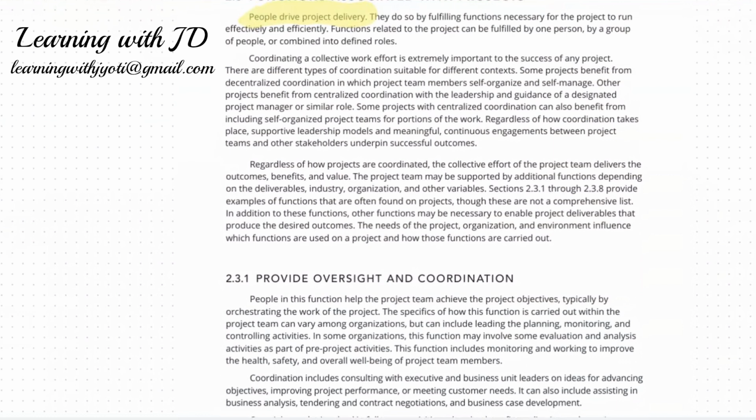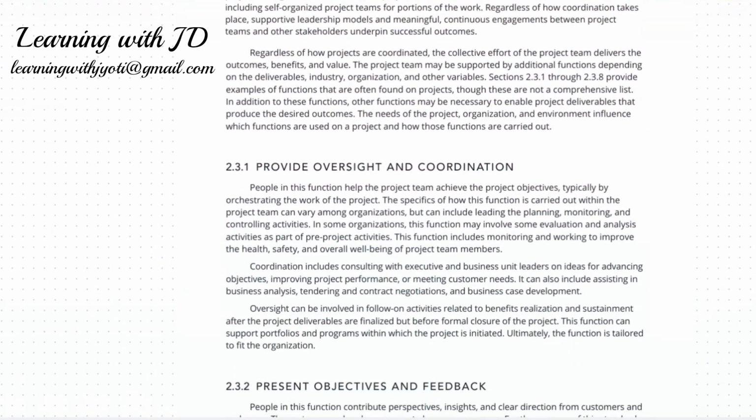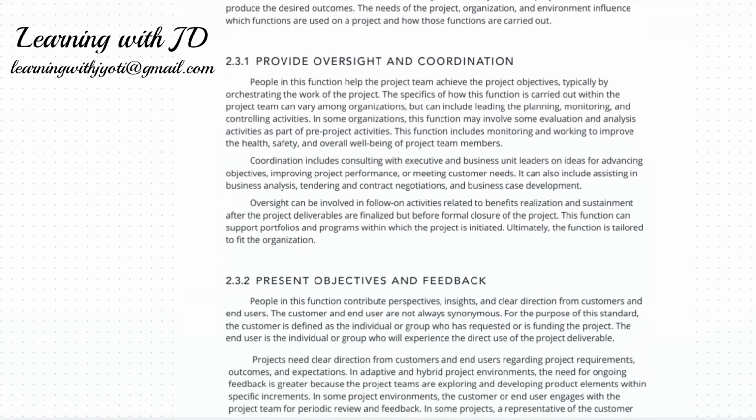The needs of the project, organization, and environment influence which functions are used on the project and how those functions are carried forward. As a project manager, it is your responsibility to provide oversight and coordinate. People in the function help the project team achieve the project objective. As a project manager, you are the one responsible for managing all these.